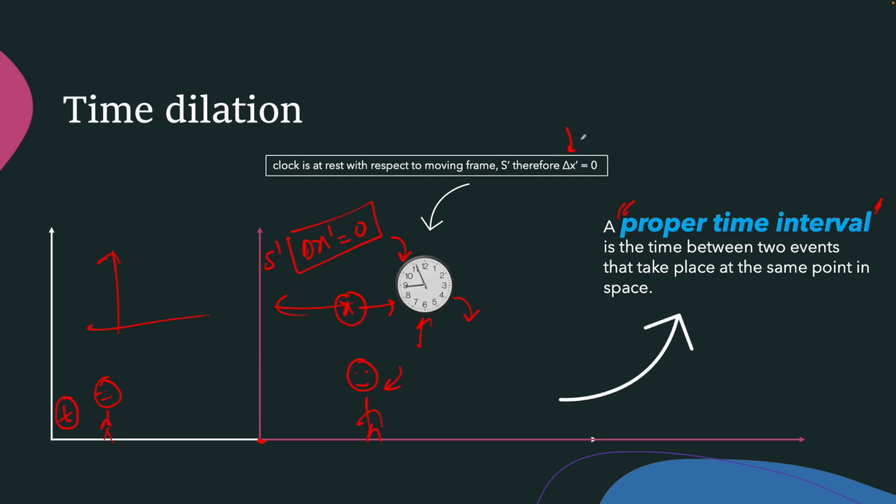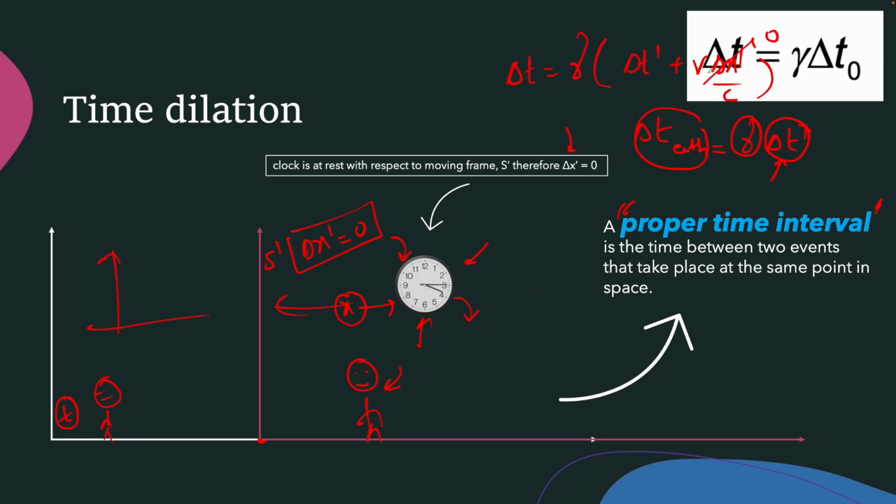So I'm going to use this condition, delta x prime equal to zero, and substitute it in the formula that we've learned: delta t is equal to gamma times (delta t prime plus v delta x prime over c squared). Since delta x prime is zero, it gives delta t, which is the time measured with respect to the frame of Earth, equal to gamma times the time measured with respect to the rocket. So you understand that the time measured from the Earth is a gamma factor larger than the time measured with respect to the moving frame. And we call this formula the time dilation formula.